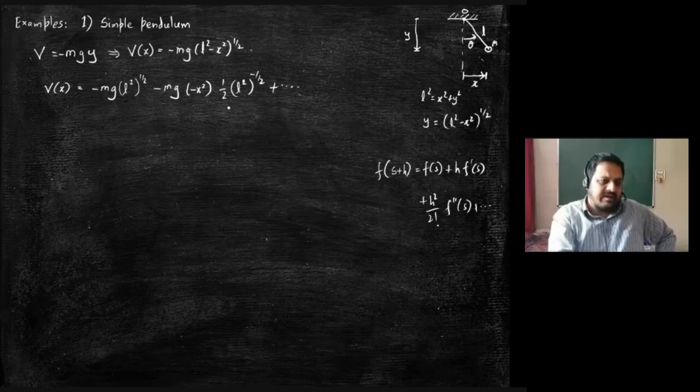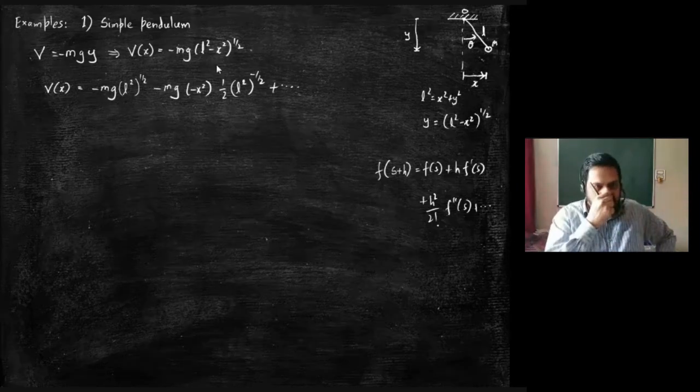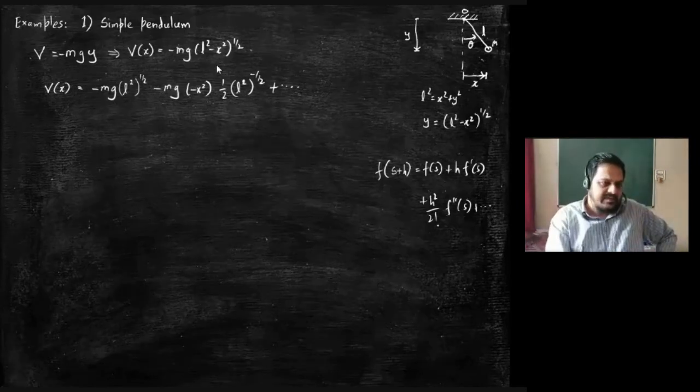It is a shortcut, I know. Ideally, you should take s as 0 and h as x and do it. That will just lead to 2 additional steps, but you will end up at the same place. This is a slightly shorter way and you get the same thing anyway.